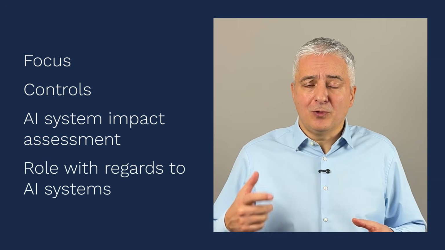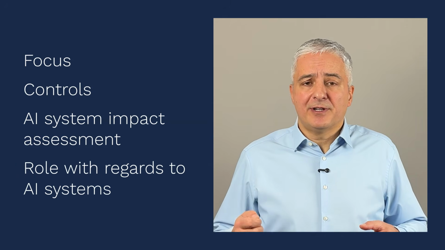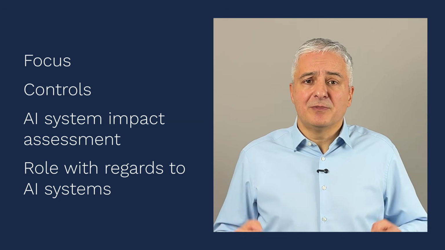individuals and the society. Clause 4.1 is also very different between these two standards, because ISO 42001 requires companies to define what is their role with regards to AI systems. So they have to specify whether they're AI provider, AI producer, AI developer, AI customer, these kind of things. Whereas 27001 does not specify anything similar.